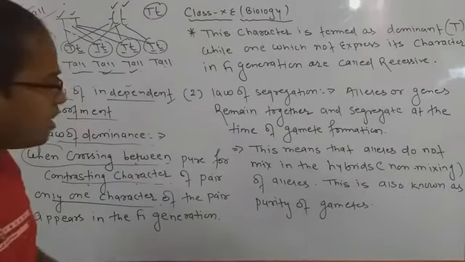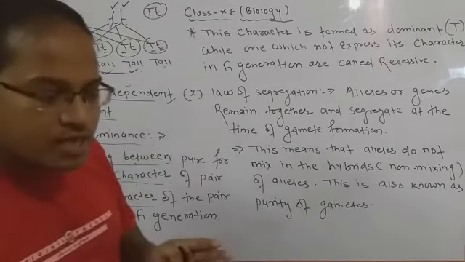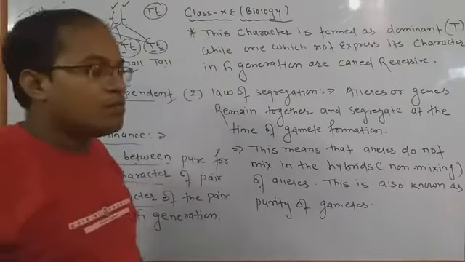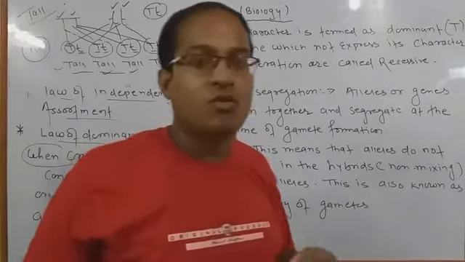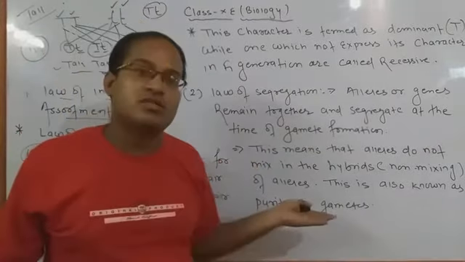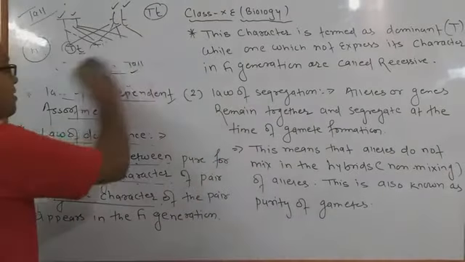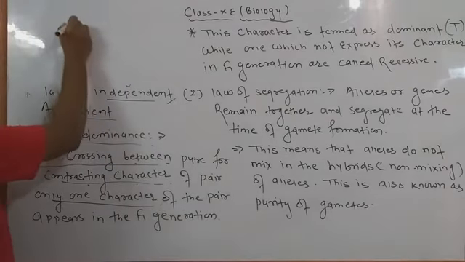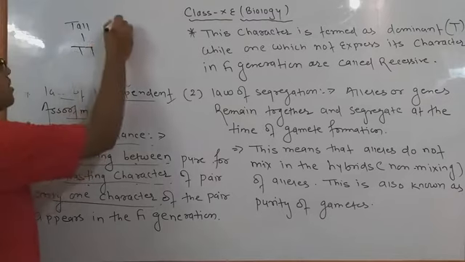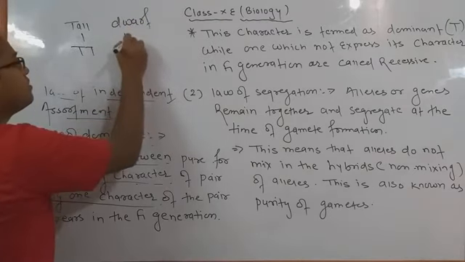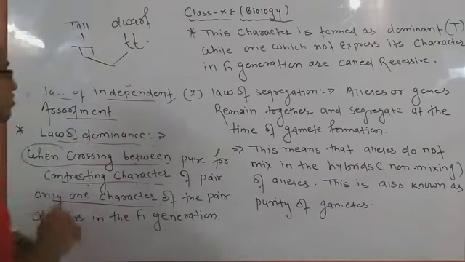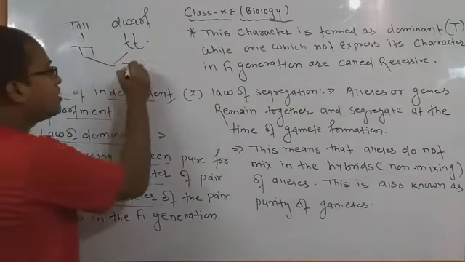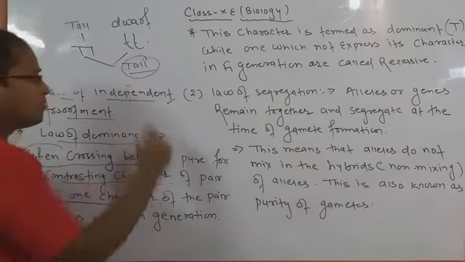Again, I am telling you, the law of dominance means one character is always superior and one character is always inferior. Why? Because capital is always in a capital form, it is always greater, and small is always smallest. So in comparison we got the idea here. Tall means capital T, and dwarf means small t. So when you cross between different types of characters, you get only the tall variety. That is called the law of dominance.